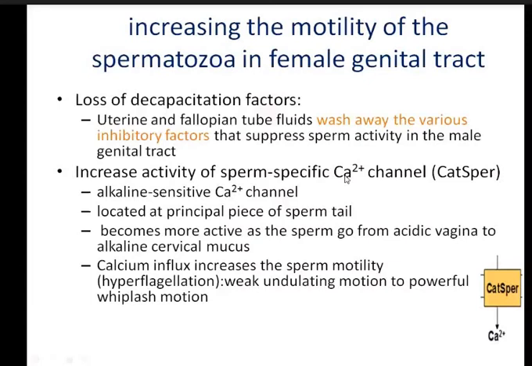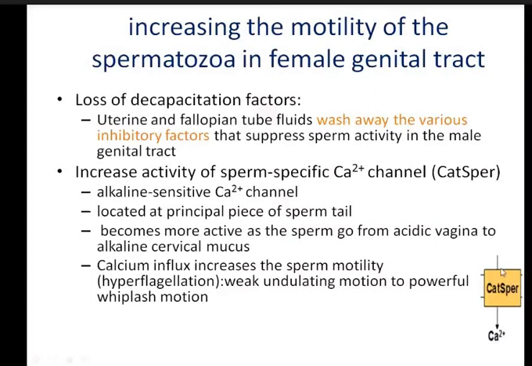So the activity of this CatSper, look here, this is the membrane, this is the principal tail, one portion of the principal tail of the sperm, and there will be an influx of calcium. There will be influx of calcium through the CatSper. If you look here, there is the opening of this calcium channel, so calcium will flow in through this calcium channel. Okay, so what makes this CatSper calcium channel get activated?